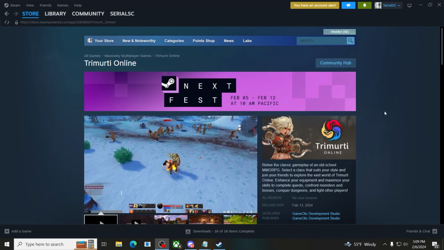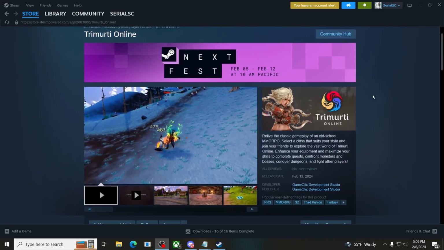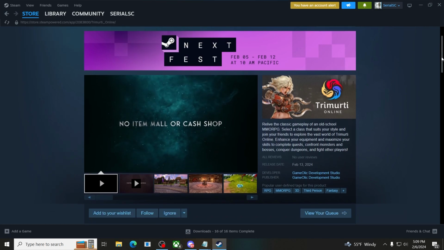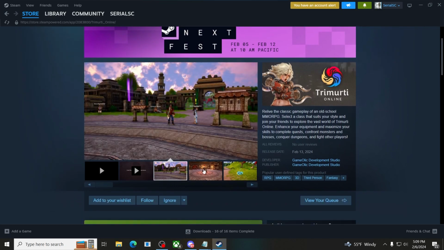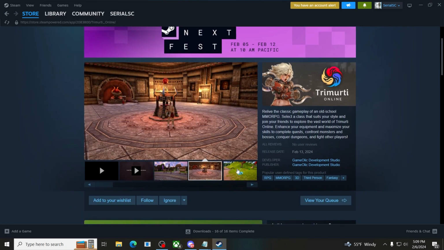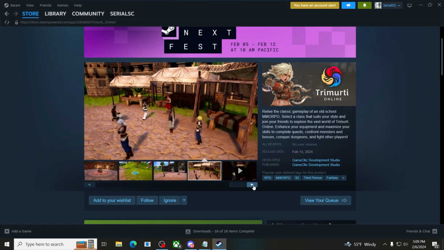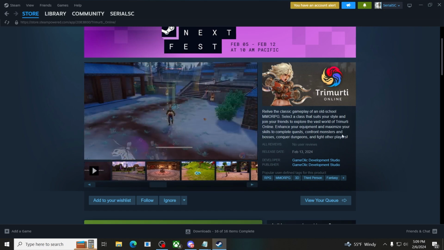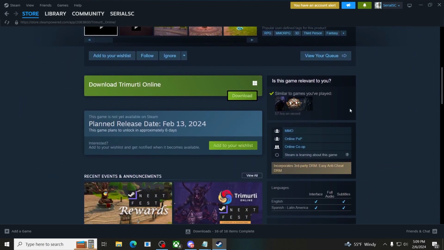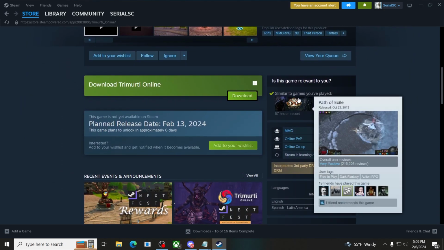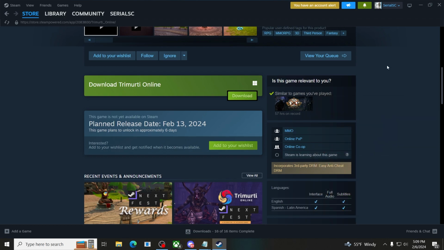All right. Per my Twitter post, today we're going to check out Trimurti Online. Looks like a pretty decent Steam page here. The capsule itself doesn't really tell me a lot about the game, just shows a character in the top right, and then it's got that little wheel thingy on there. But let's go ahead and check out the demo, going in with no expectations really in this case. So let's check it out and see how it goes.